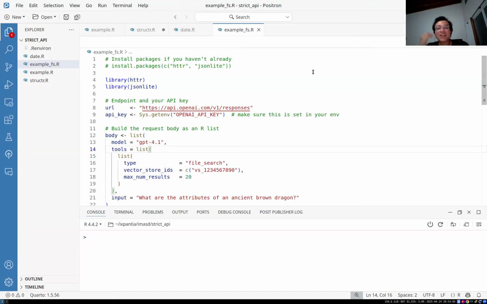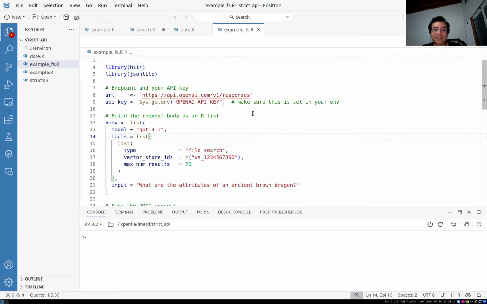and some sort of function that we use to try to mitigate that does the opposite thing. So I have here an example of the OpenAI API. And one of the particular ways of calling the API is having file search. So file search basically goes and does a search in a vector store. But the particularity is that the vector store IDs field inside the tools field is expected to be a string array.